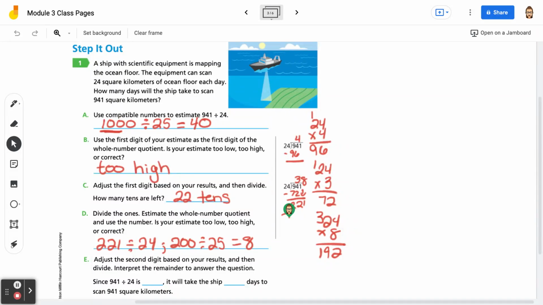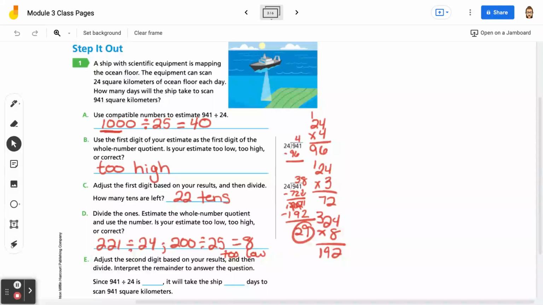So I'm going to subtract. 1 minus 2 I can't do, so make that 11. 11 minus 2 is 9. Then we have 1 minus 9 we can't do. So we get 11 minus 9 is 2, so 29. So that is too low. And I know that it's too low because 29 here is larger than 24, so I know it can go into it another time.